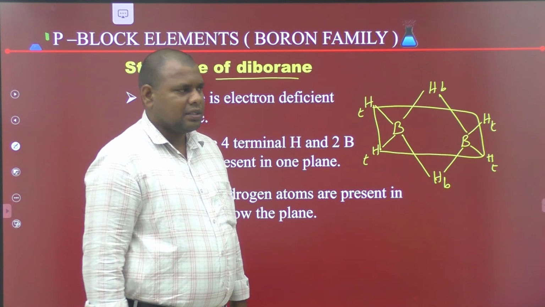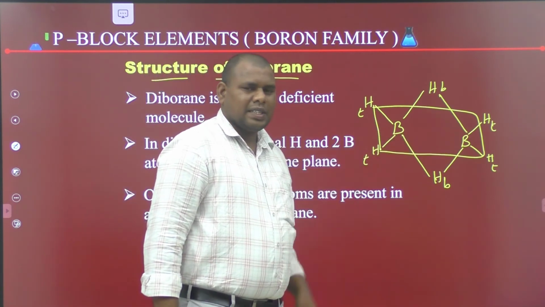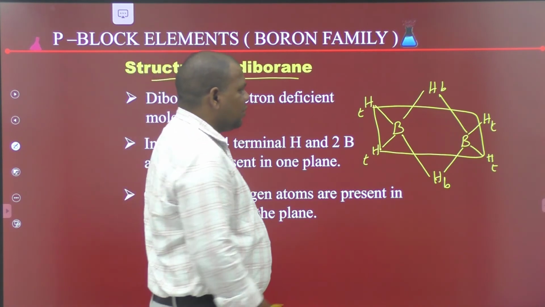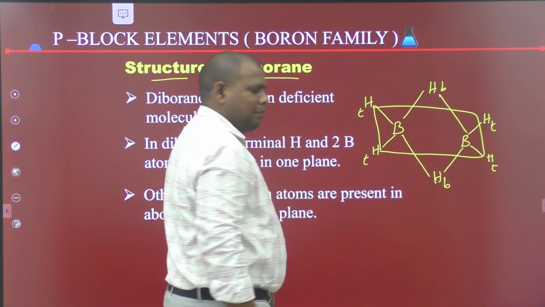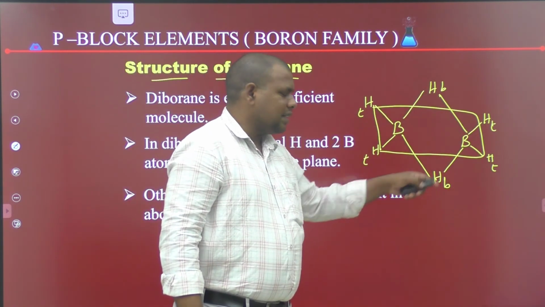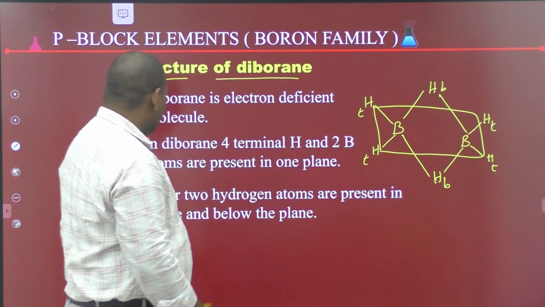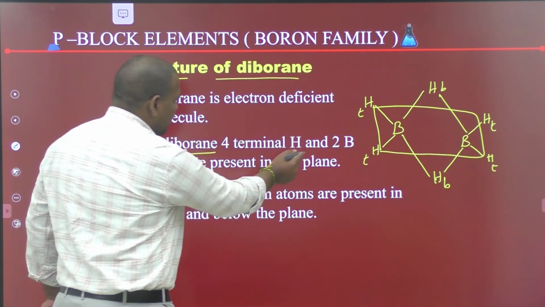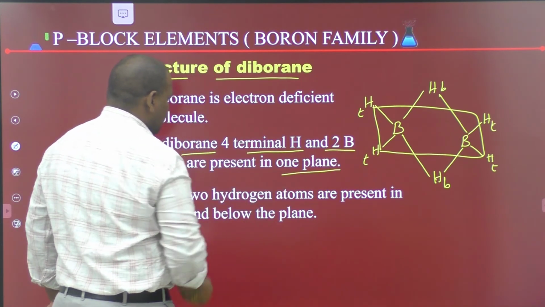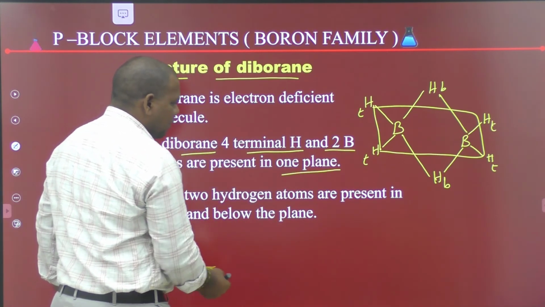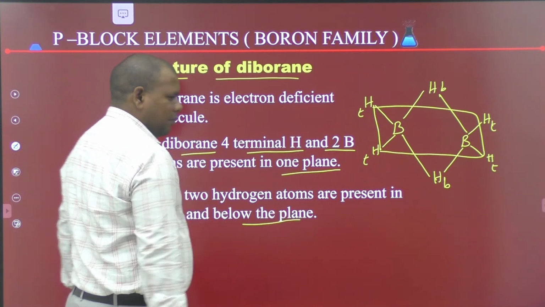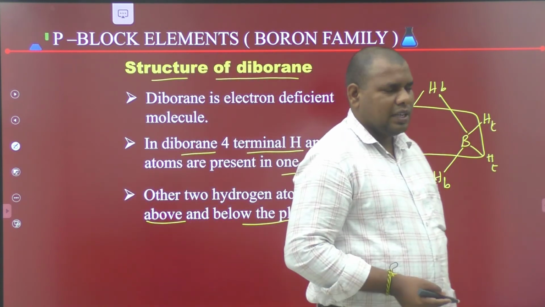The 4 terminal hydrogens and 2 borons are present in one plane, and the remaining 2 hydrogens, the bridge hydrogens, are present one above the plane and one below the plane.